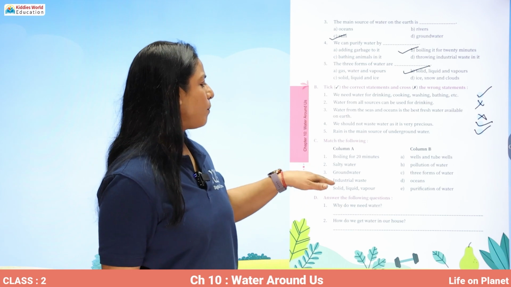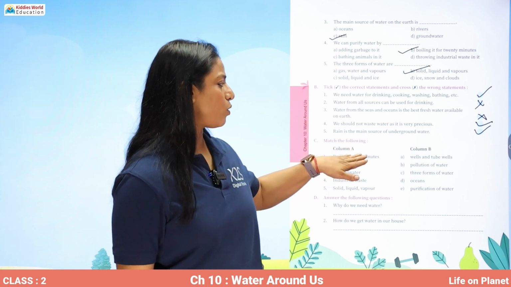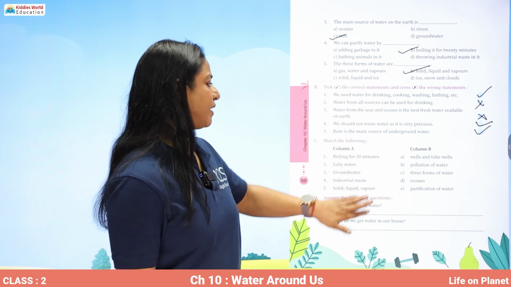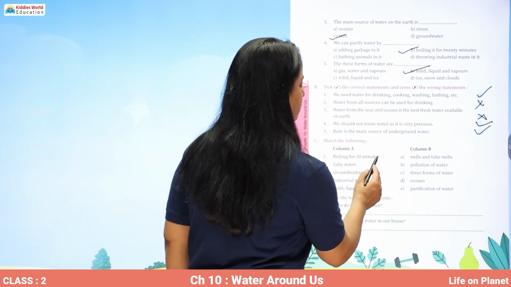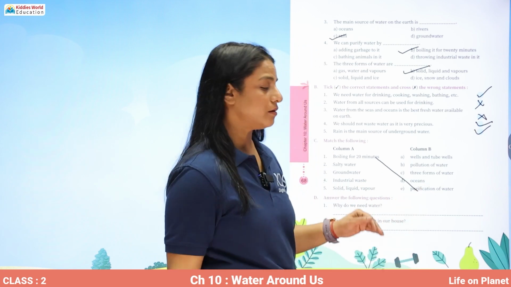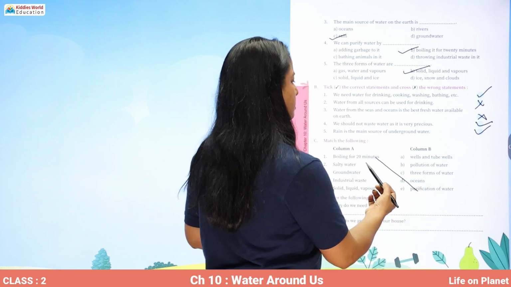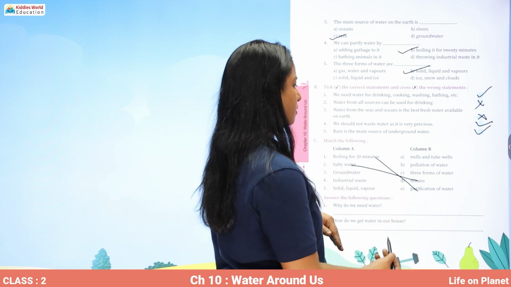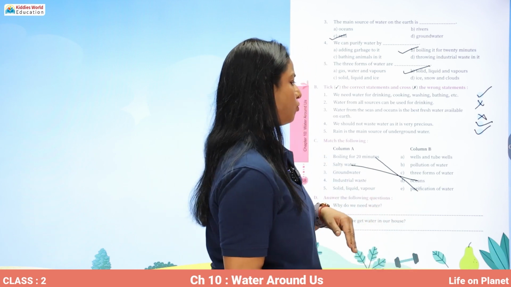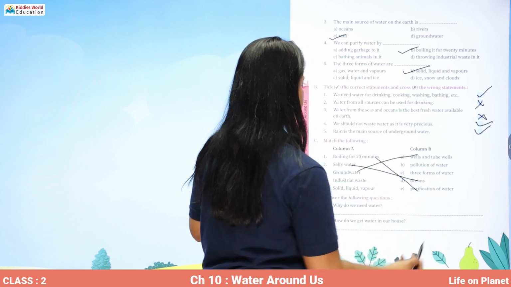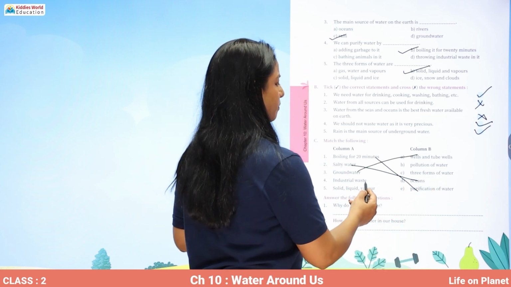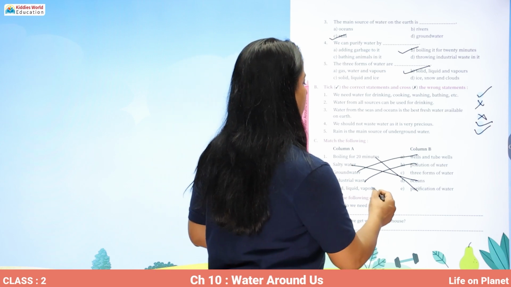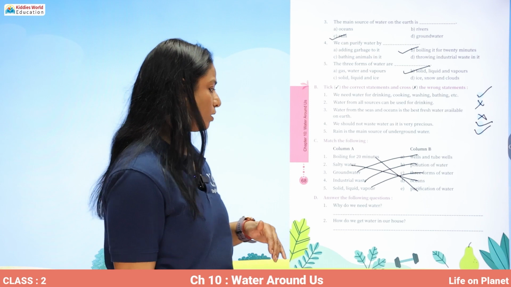Now you have to match the column A items with that of column B. Boiling for 20 minutes is the way of purification of water. Salty water is in the oceans. Groundwater, we can take out groundwater through wells and tube wells. Industrial waste means the pollution of water. Solid, liquid and vapors are the three forms of water on earth.